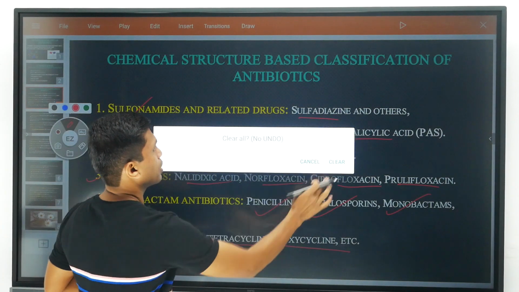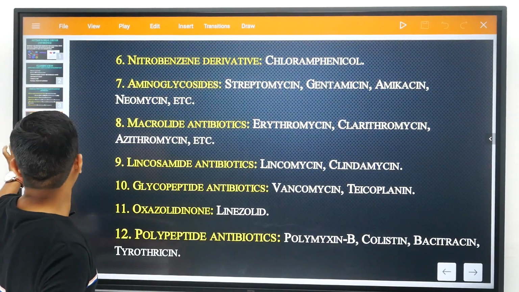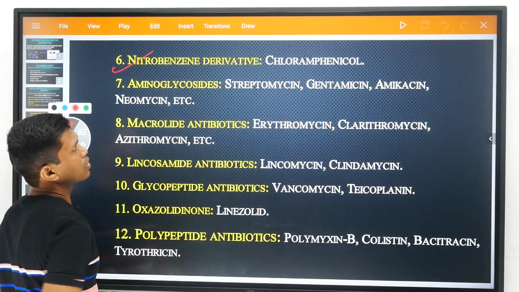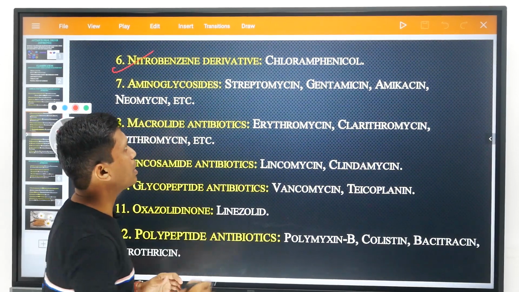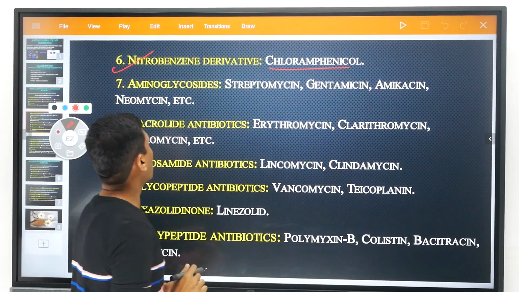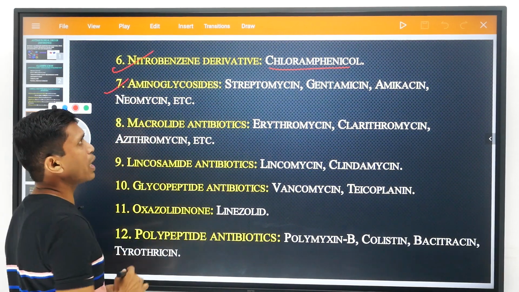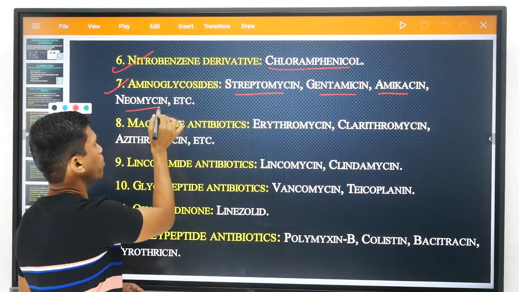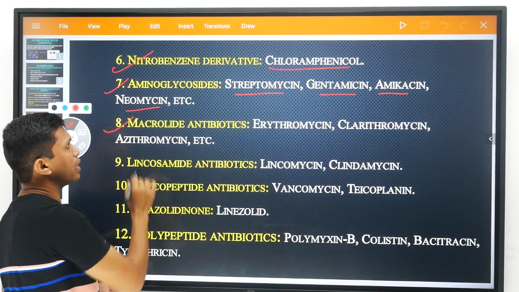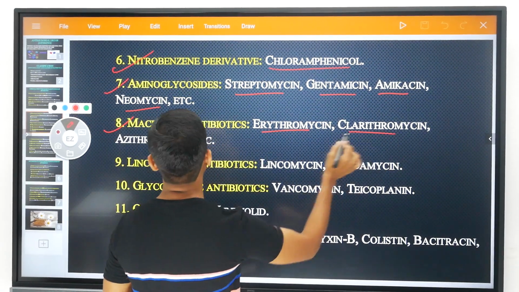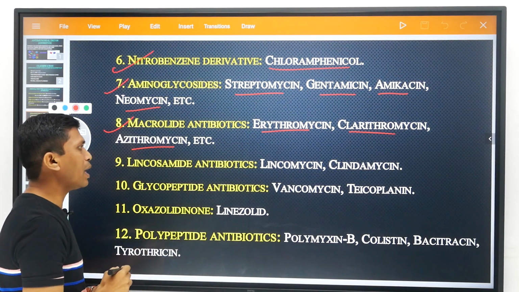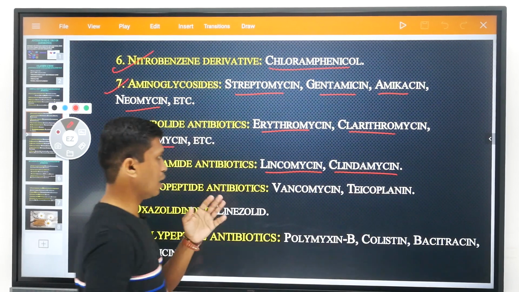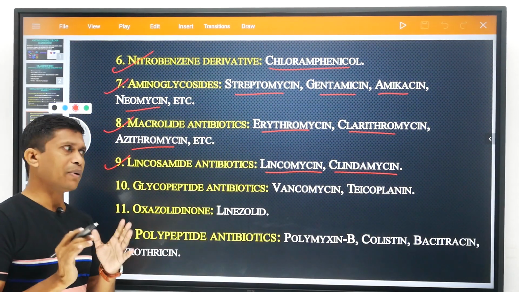Other antibiotics based on chemical structure are the nitrobenzene derivatives. The example of nitrobenzene derivatives is chloramphenicol. After that, aminoglycosides, whose examples are streptomycin, gentamicin, amikacin and neomycin. After that, macrolide antibiotics are erythromycin, clarithromycin and azithromycin. Then lincosamide antibiotics, like lincomycin and clindamycin, are the examples of lincosamide antibiotics.